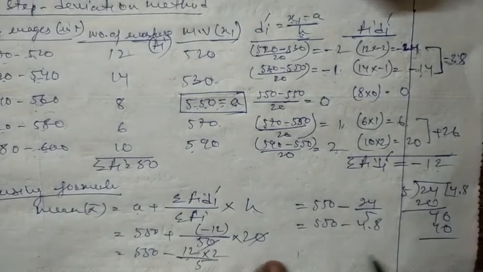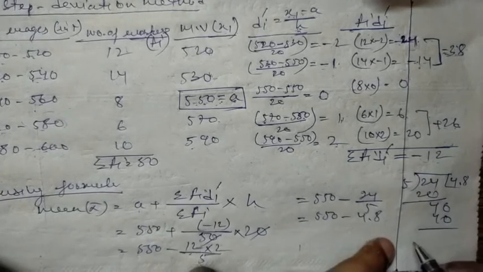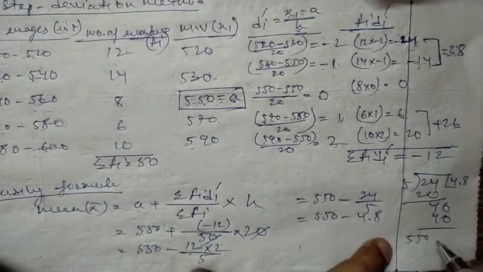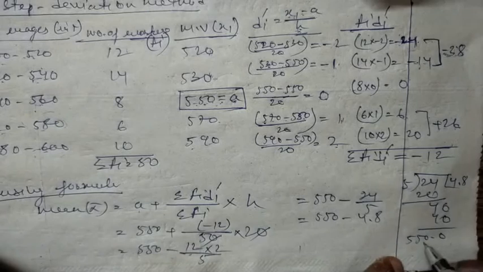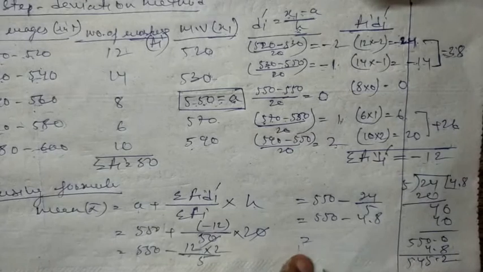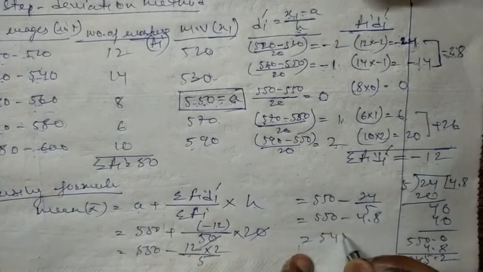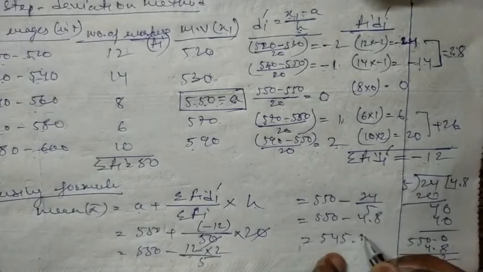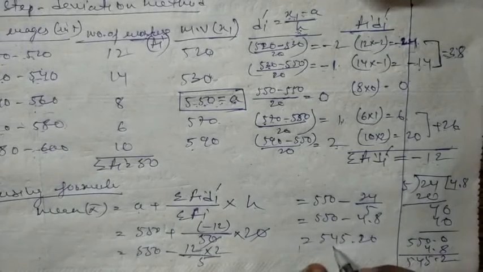If I subtract this from 550.0, I have to carry, and it will be 545.2. So we have got 545.2, that is the daily wages.